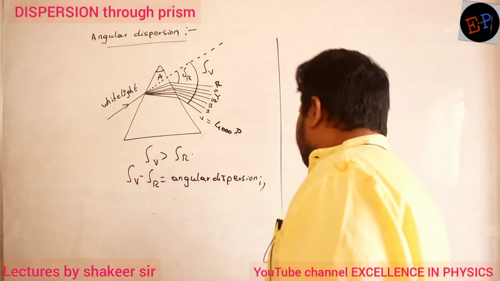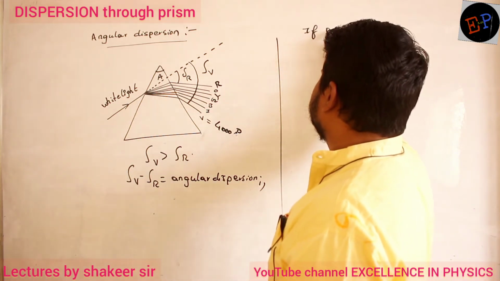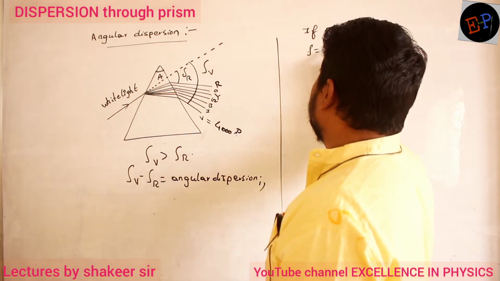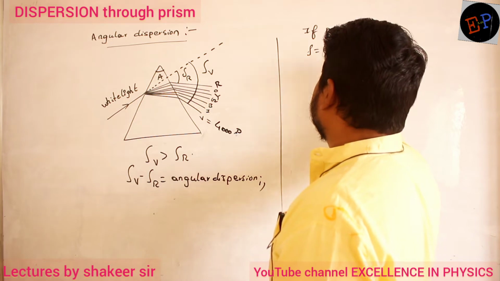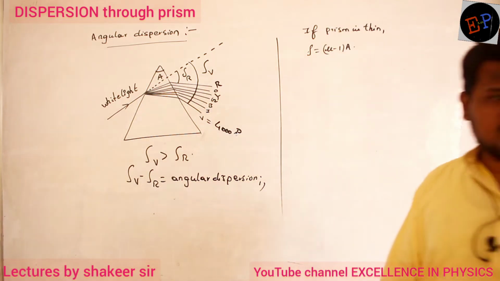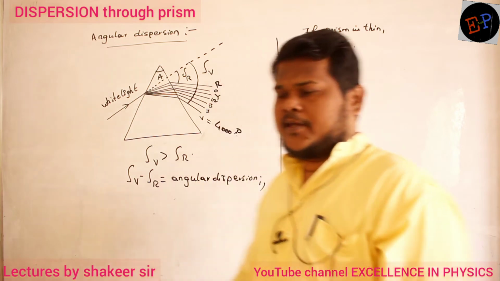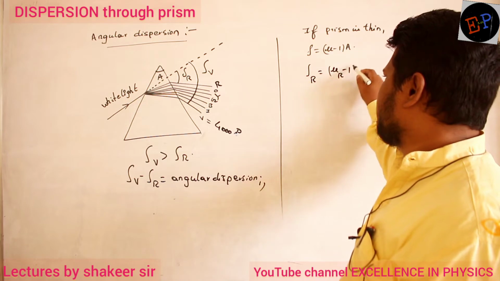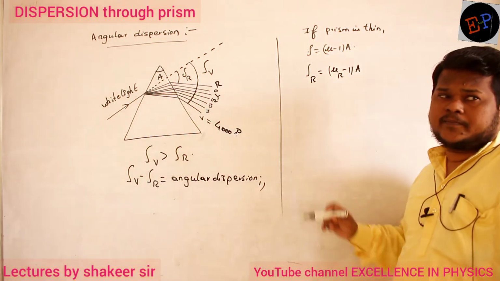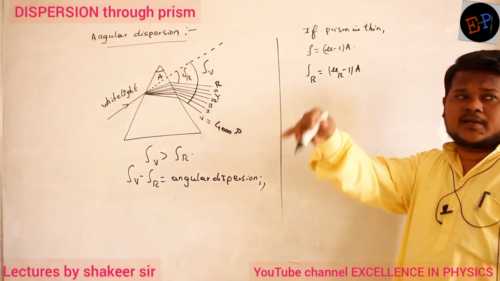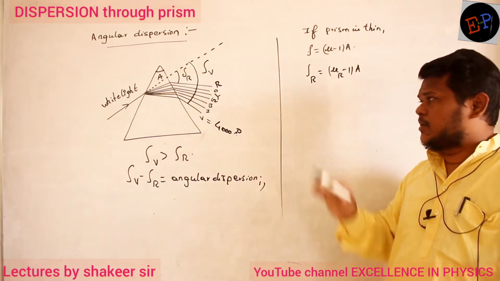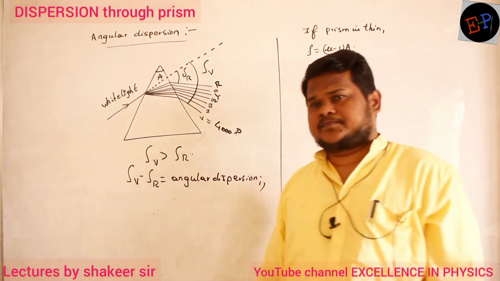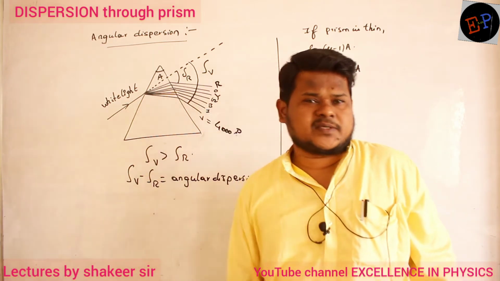Clear? So therefore, if a prism is thin, what is the delta value? For a thin prism, what is the deviation produced? Delta is equal to (mu minus 1) into A. So the deviation produced in red color, I can write as (mu r minus 1) into A. What is mu r? Refractive index of the prism for red color light. Understood? Because already we have studied that the prism has different mu values for different colors. For red color, the prism has a different mu value.